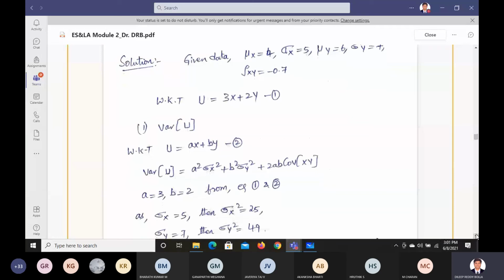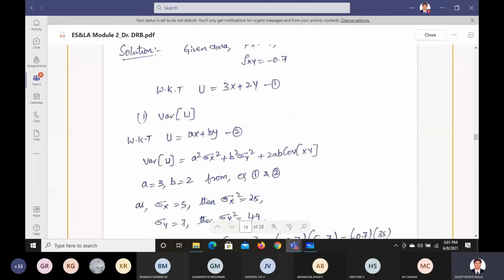Variance of u is what? U equals ax plus by. What function is that? Ax plus by is what? The a value is 3 and the b value is 2. Okay. So if you expand that, it's a square sigma x square plus b square sigma y square plus